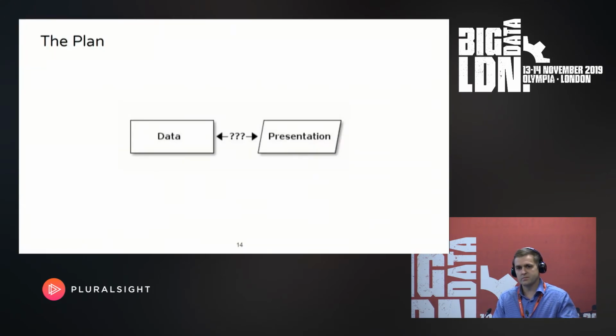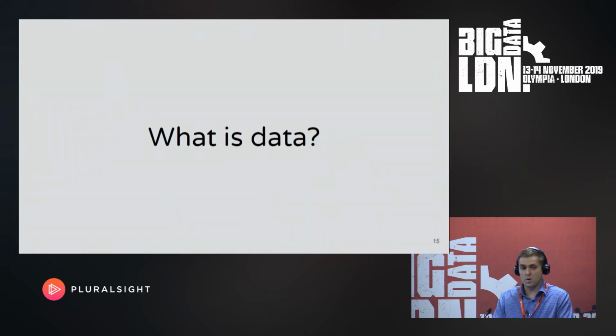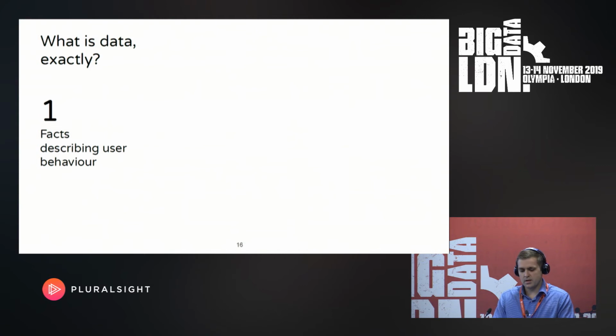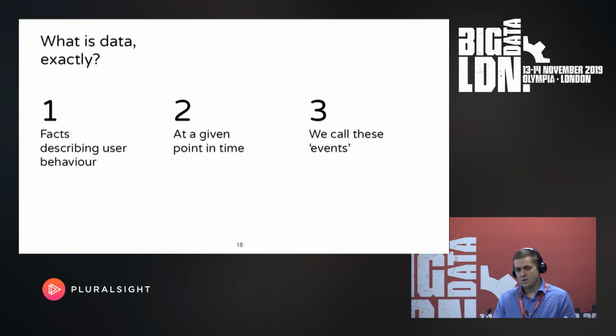So we have data, right? And we have some kind of presentation. We have to present it somehow. Now, the first thing I want to talk about is what is data for us. So like I said, we have users. And we need to collect facts describing what users do in the social apps. Now, users change their behavior. So all those facts only describe those users at a given point in time. And this is exactly what we call events.